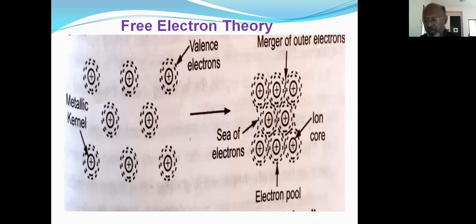So the outer electrons are able to move not just around the atom but around and between the positive metal atoms, and this particular fact was proved by Lorentz with regard to the free electron theory.